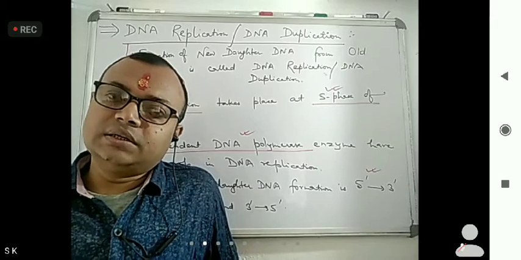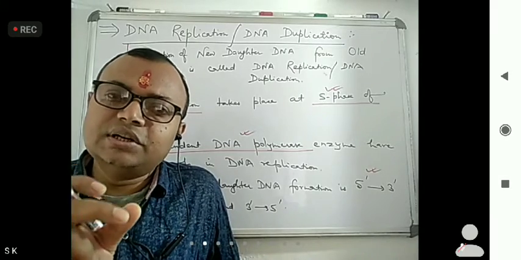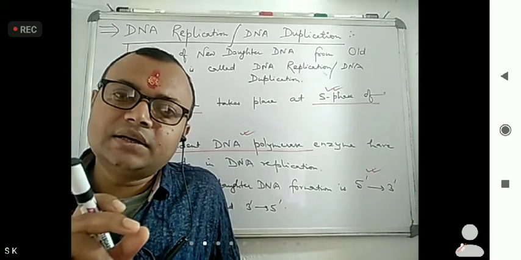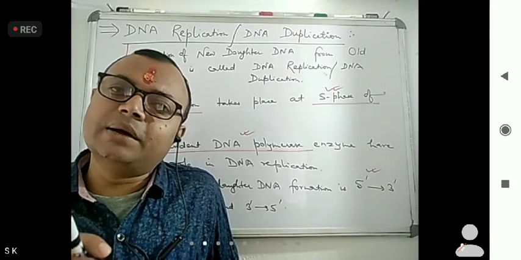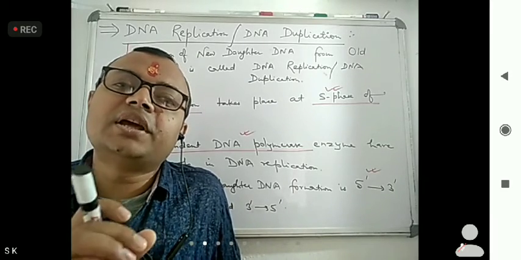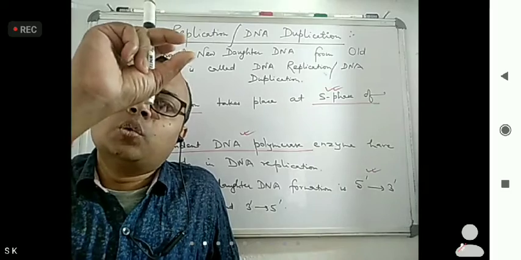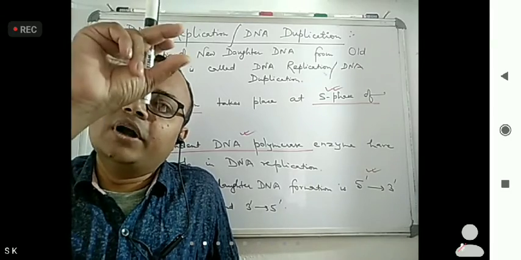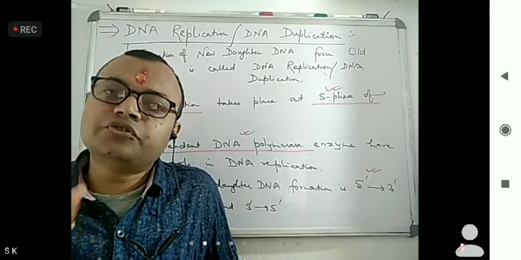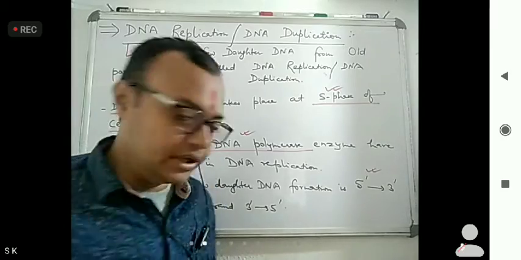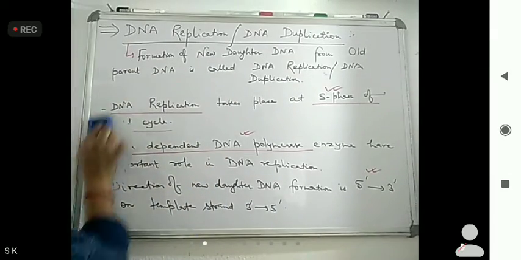Now, we initially studied that DNA replication is semi conservative, meaning one parental DNA and one daughter DNA is being formed.